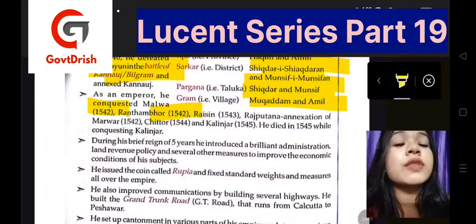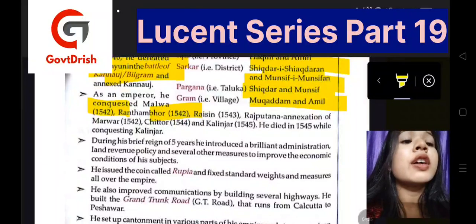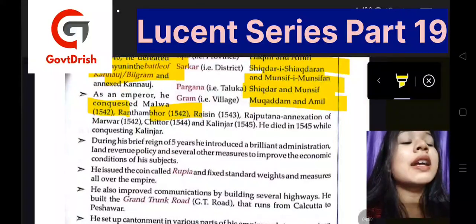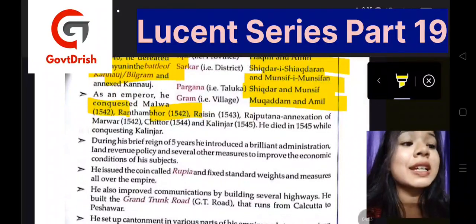Then Chittor was in 1544, and Kalinjar in 1545. So these were his expeditions as an emperor, where he covered most of northwestern India. And he died in 1545 while he was conquering Kalinjar.